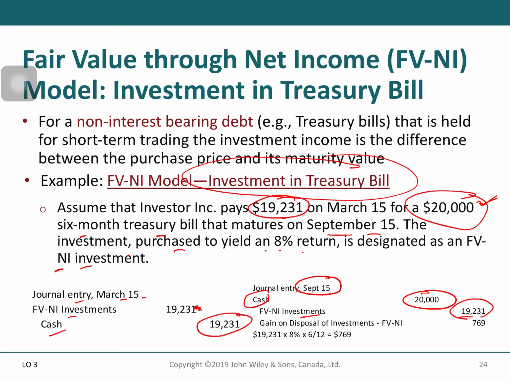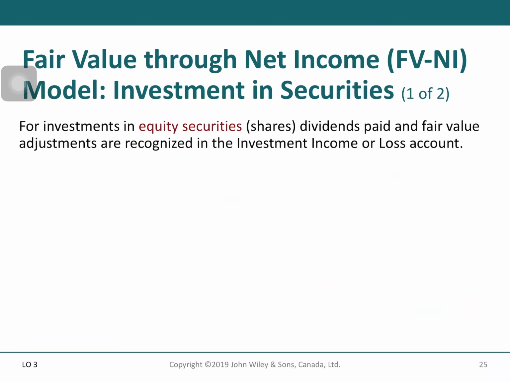So you remove this investment, so you record it here, and then you have the gain on disposal of the investment, 769. Okay, the gain on the disposal on the credit side. And this is the investment in securities.